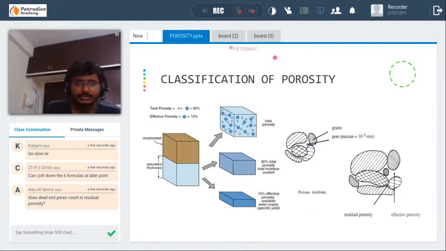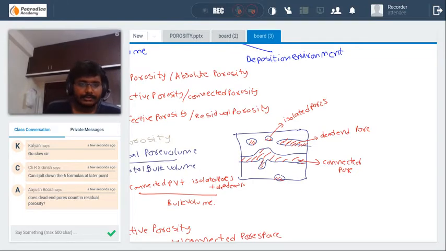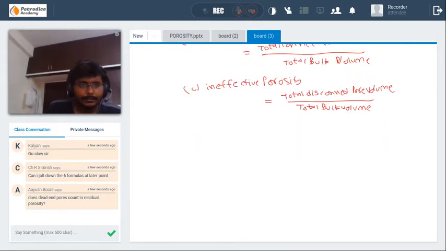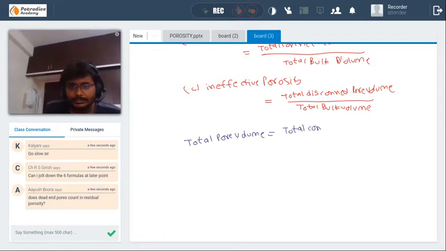Let's try to derive. I think it's easy. We know that total pore volume is equal to total connected pore volume plus total isolated pore volume.